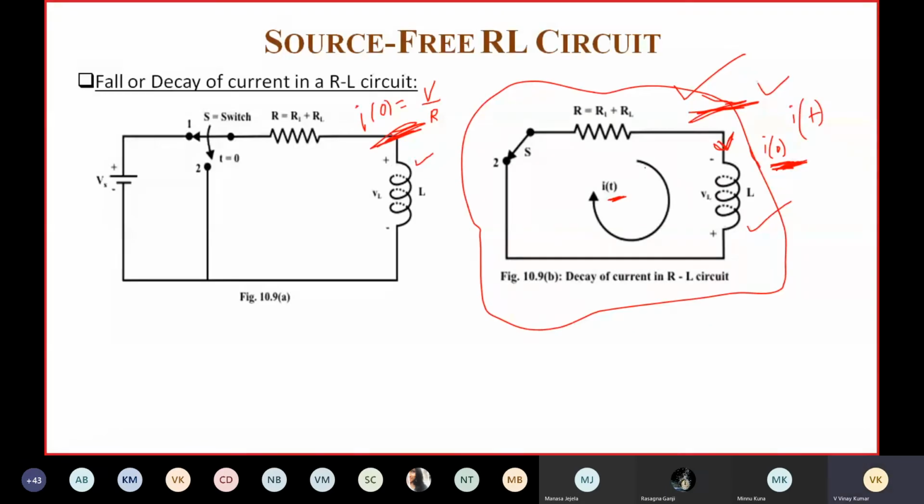Let us apply KVL around this loop. Then L di by dt plus R I of t is equal to 0. This is a homogeneous first order differential equation with constant coefficients, not a non-homogeneous one, subjected to the initial inductor current. Already some energy is stored in the inductor; the charged inductor is placed in that circuit.